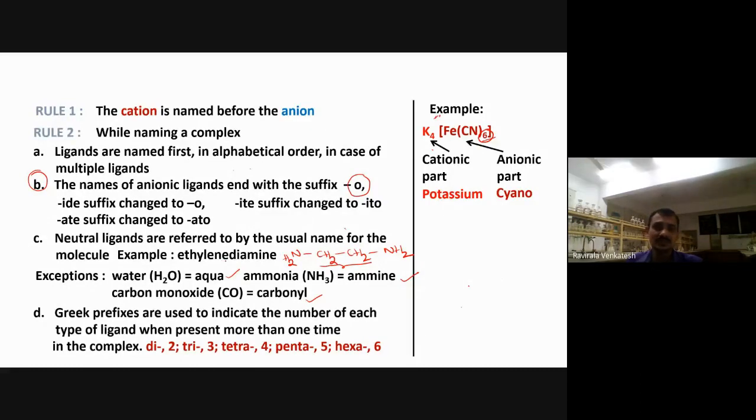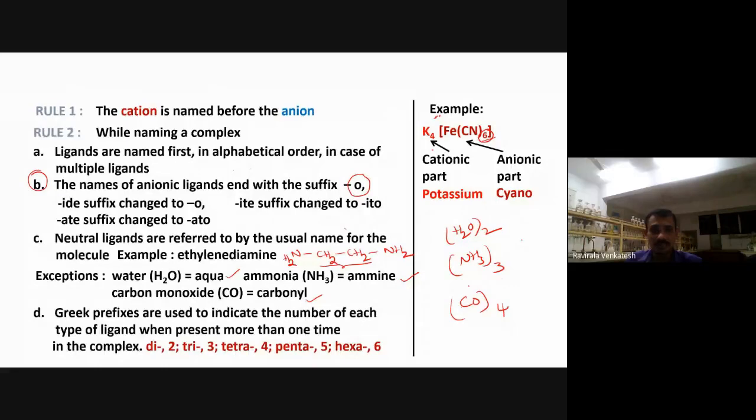Take some Greek words. If ligands are there 2 times, for example, I'm writing here, H2O taken 2 times, what you have to call? Diaqua. For example, amine taken 3 times, what you have to call? Triamine. For example, CO taken 4 times: tetracarbonyl. For example, 5 times.